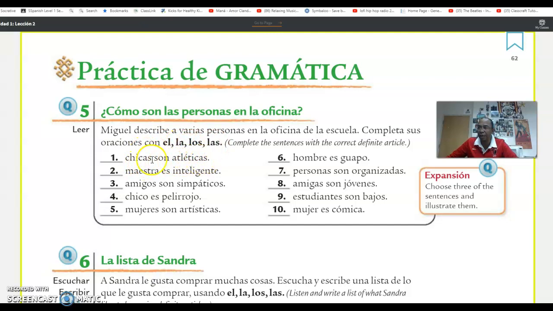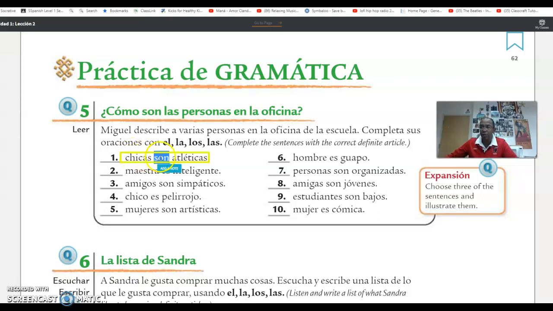Chicos son atléticas. We're talking about one or two. How many chicos or chicas? Chicas. Are they girls? Yes, they are girls. Son atléticas, right? The girls are athletic. Notice that atléticas also matches the gender and the number. Chicas, atléticas. And the verb, the action is are, son. Somebody asks you, how do you say are in Spanish? It's son, okay? Son. O están. In this case it would be son.